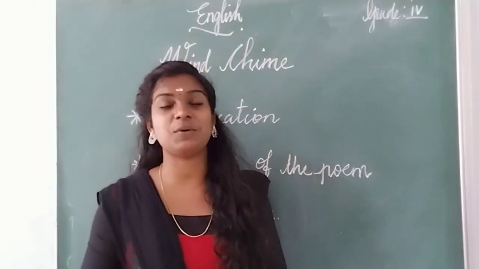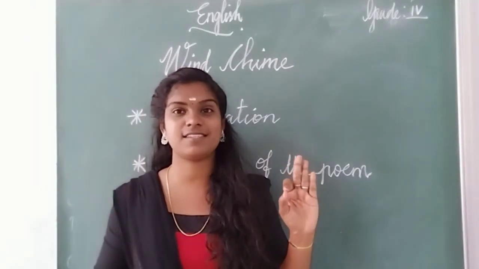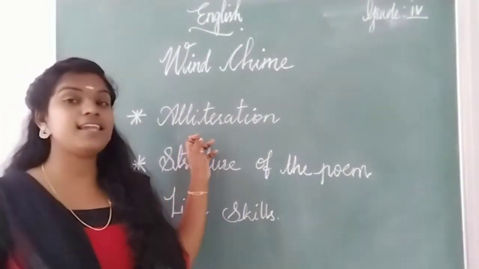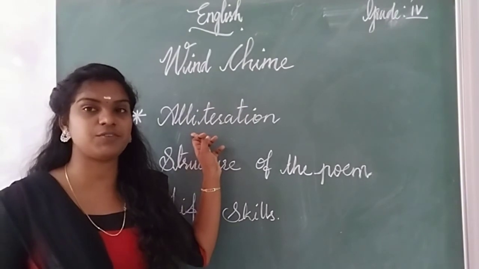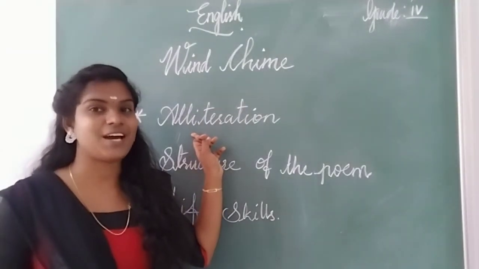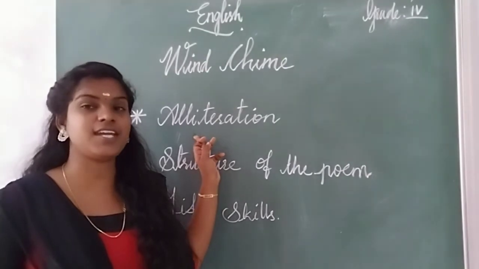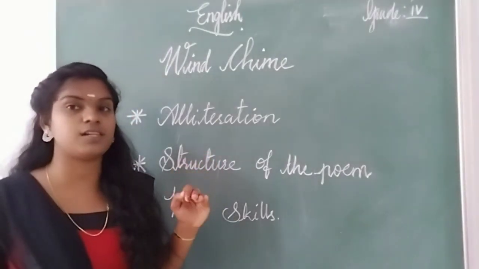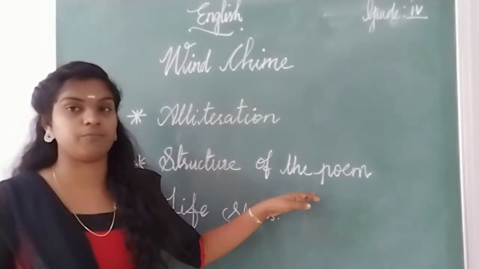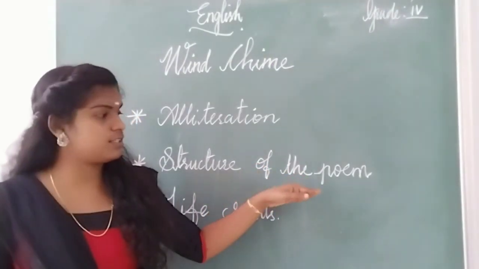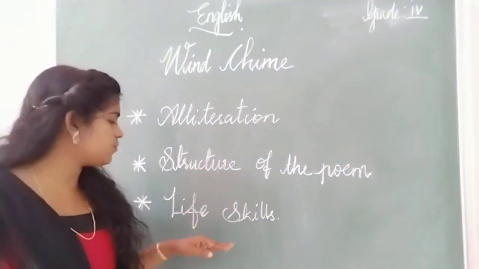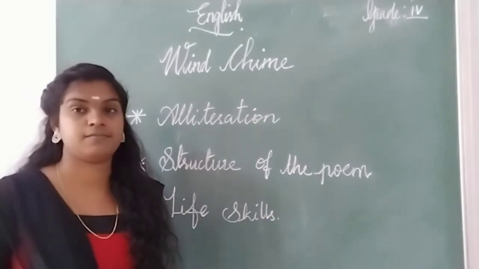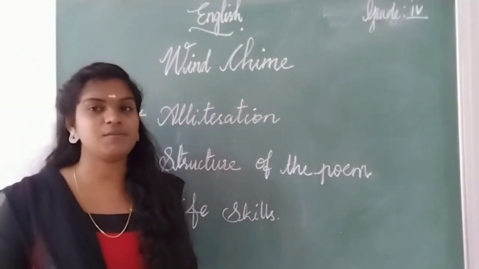Okay? Got it? Today in this class we are going to learn three things. That is alliteration. First one, alliteration. Have you heard this term before that? No. Okay. Then next we are going to learn structure of the poem. We will learn the structure of the poem Wind Chime. Then third one, we are going to learn a life skill. Got it? Shall we start?